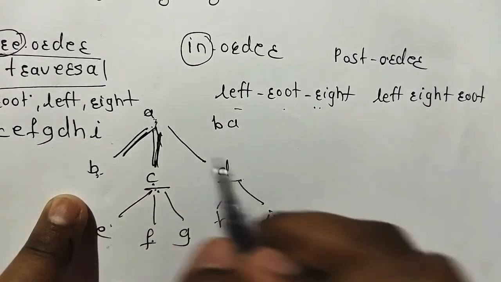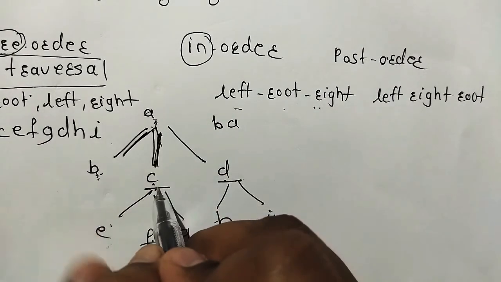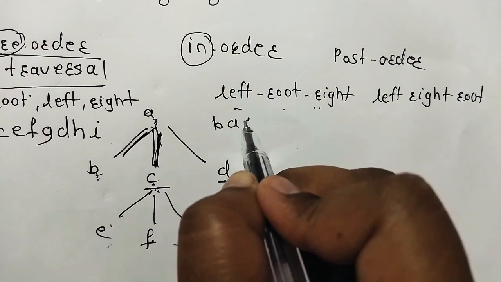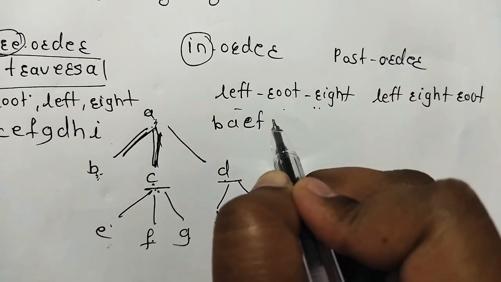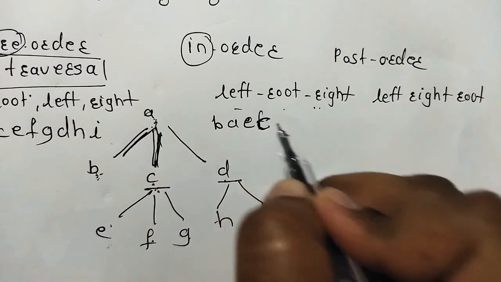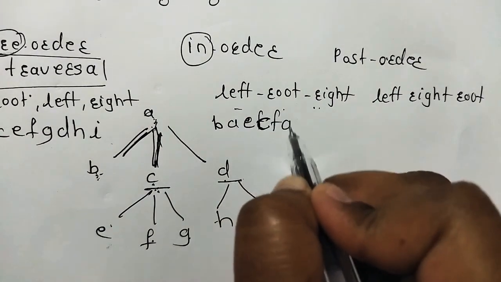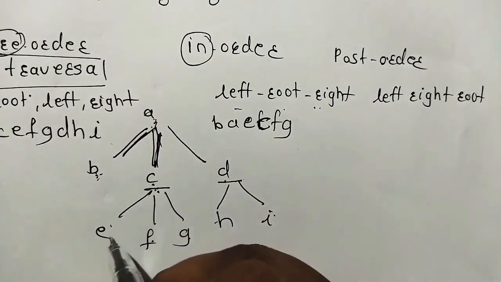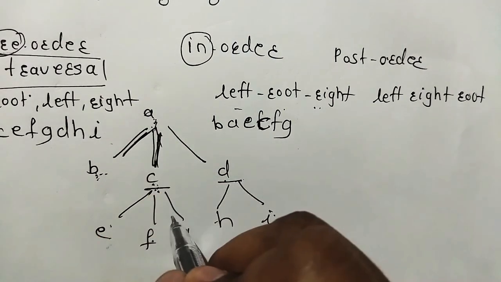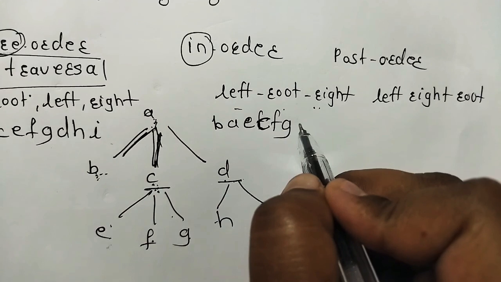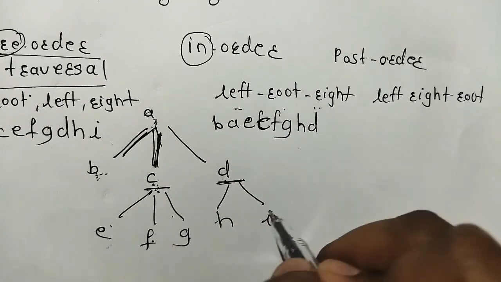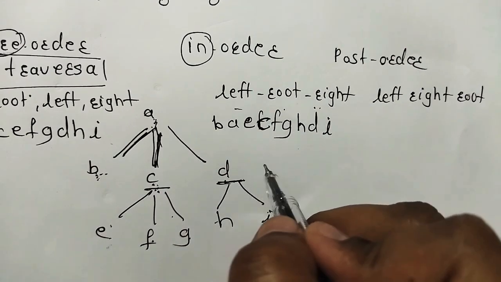Okay, left, root, right. Now in this right, first is left E, C, then F and G. Left, root, right. Now left, root, right, then again right D. For this left, root and right. This is called in-order traversal.